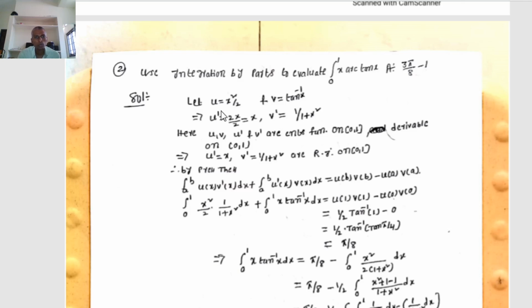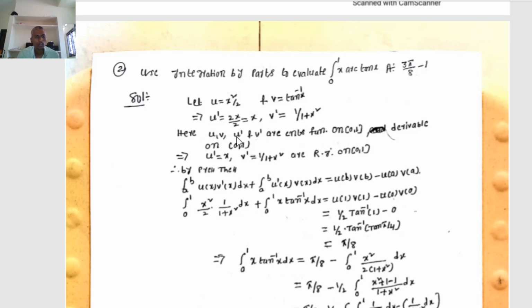Here clearly we observe that x square by 2, tan inverse x, x, 1 by 1 plus x square are continuous functions on closed interval 0 comma 1. That implies u, v, u dash and v dash are continuous functions on closed interval 0 comma 1 and derivable on open interval 0 comma 1.